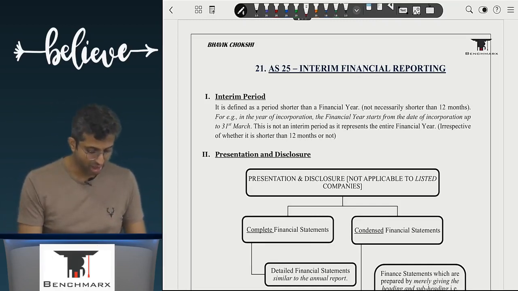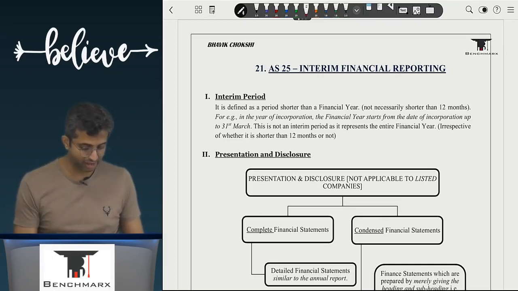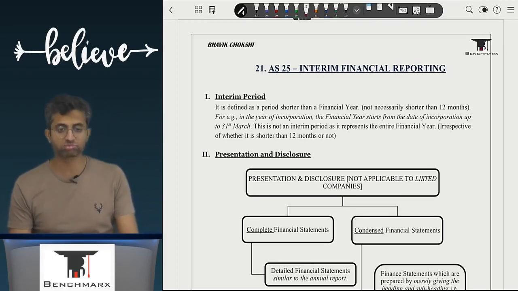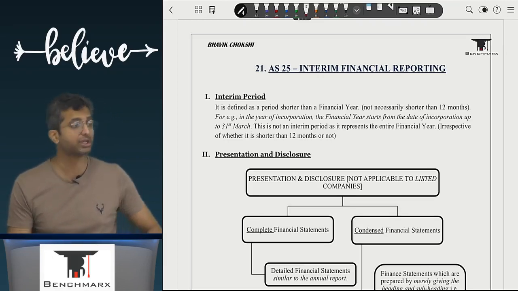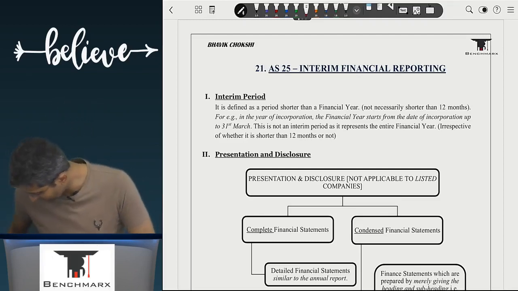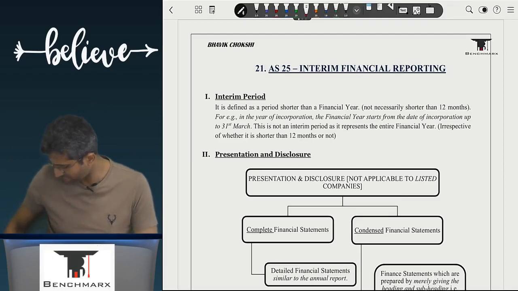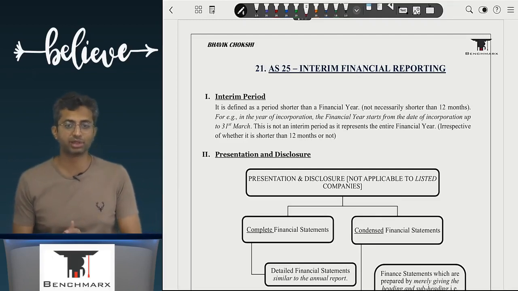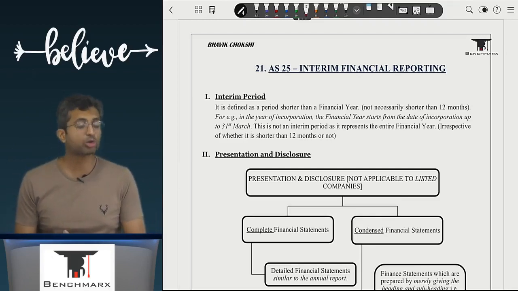Sir, what does annual mean? Well, a financial year does not necessarily mean a period of, let us say, 12 months. It means a period which is a financial year. So if your period is shorter than a financial year, then that is treated as an interim period. So an interim period would be a period which is shorter than a financial year.